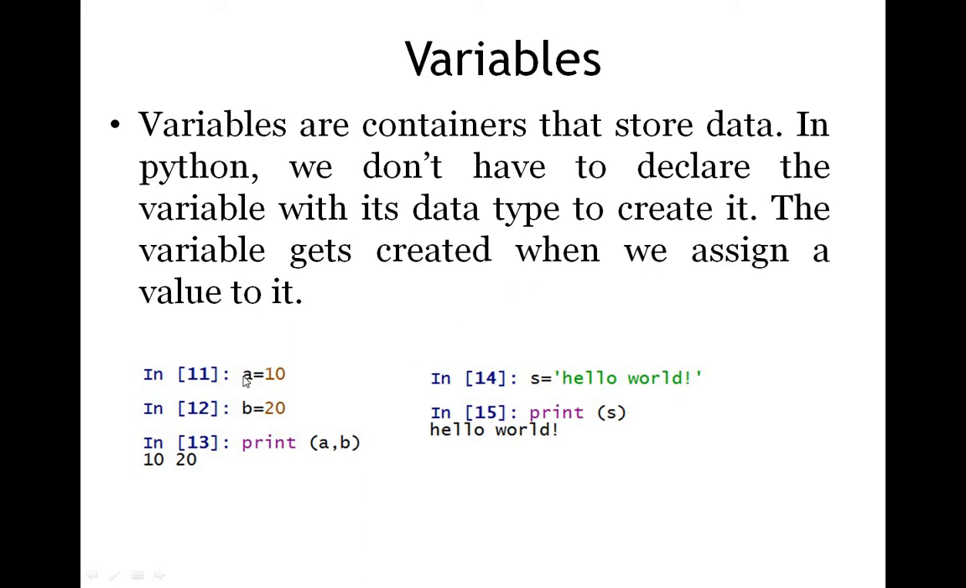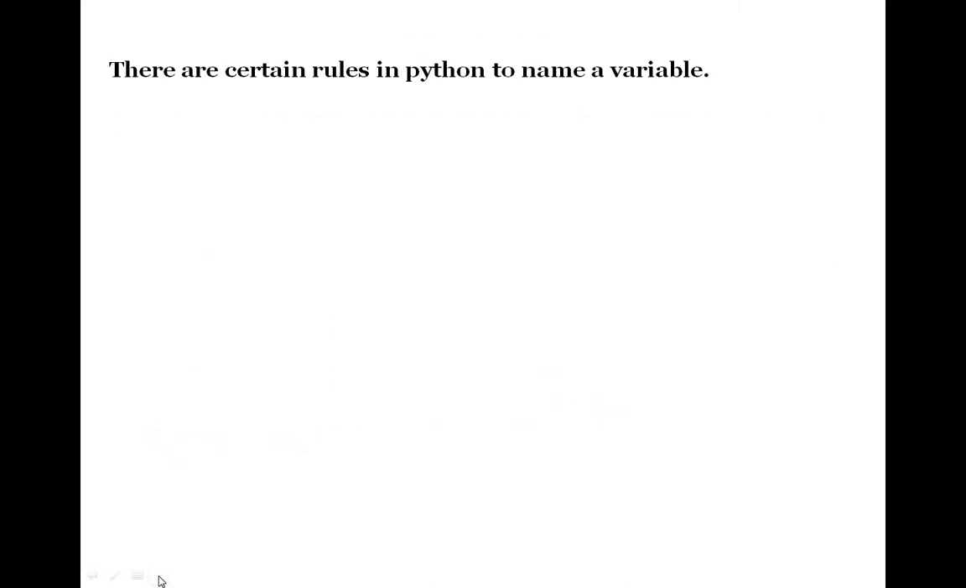Okay, so here the variables are A, B and yes are variables. So you have certain rules you have to follow when you are declaring or naming a variable. The first rule is that the variable names can contain letters, numbers and underscore.